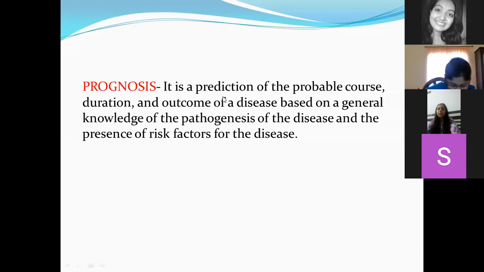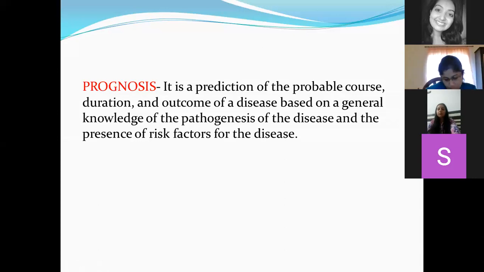The definition says it is a prediction of the probable course, duration, and outcome of a disease based on the general knowledge of pathogenesis of the disease and presence of risk factors of the disease. So you are just anticipating that if I do this particular treatment for this patient, based on its clinical appearance and diagnosis, is it going to be a successful entity or not? That is called your prognosis.